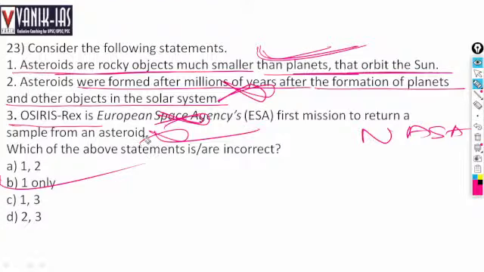Right. So asteroids are rocky objects smaller than planets that orbit the sun, and they are formed at the same time as other objects of the solar system. And the Osiris Rex mission is the first mission to return a sample from an ancient asteroid.